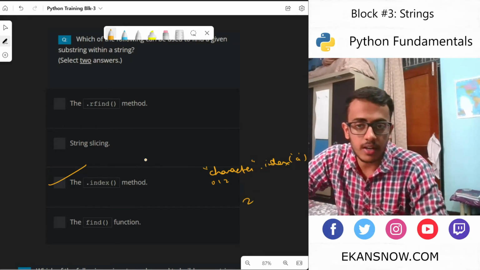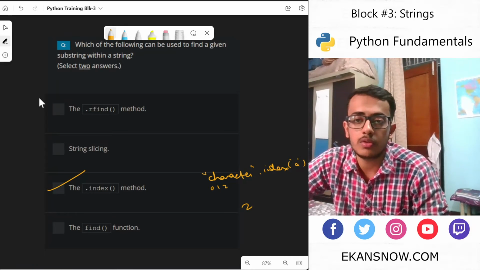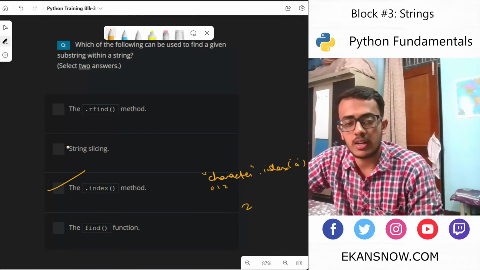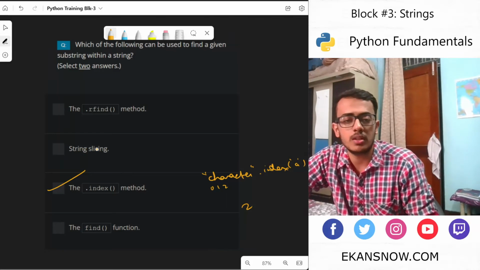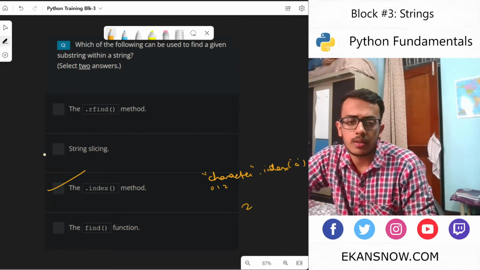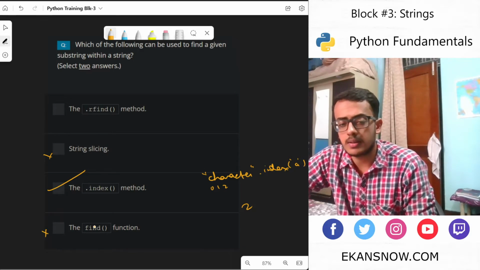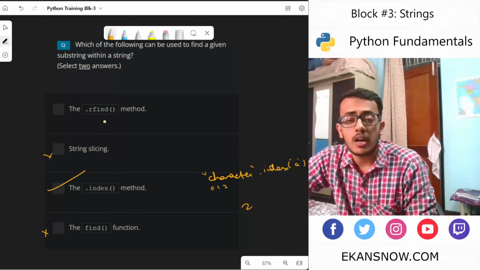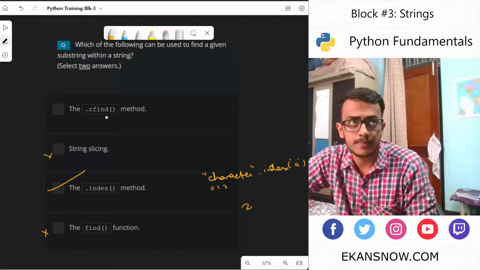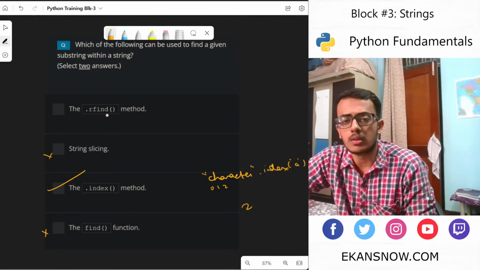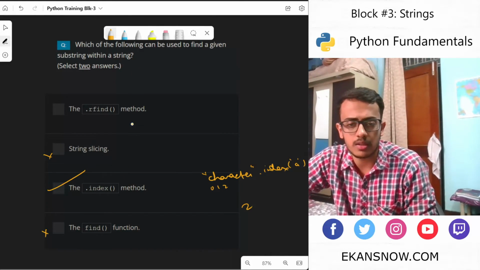That means this way we can find a given substring. So this is fine. Slicing just picks a part of a string. We cannot find anything this way. I believe there's no such function as find. Function is not there, but I believe a method is there. But find as a function is not there. rfind is there, and rfind is able to get the substring from within the string. I believe this works in a similar way as index.